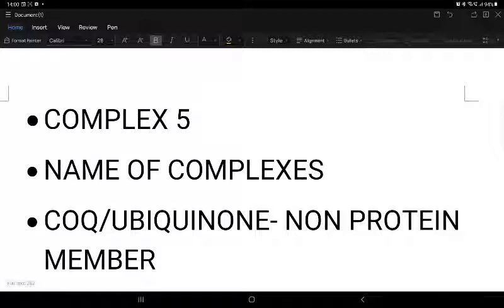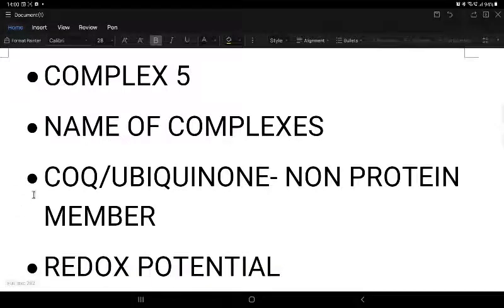Five complexes, complex 1 to complex 5, are used, and 2 carriers are used here. CoQ is ubiquinone, the only non-protein member, which you have to keep in mind when you study the ETC. Cytochrome C is a peripheral membrane protein. Then redox potential: it is the tendency of the various complexes of the electron transport system to accept or give away electrons. The flow of electrons is from NADH onwards, so the lowest redox potential substance is NADH, and oxygen is the highest redox potential substance.